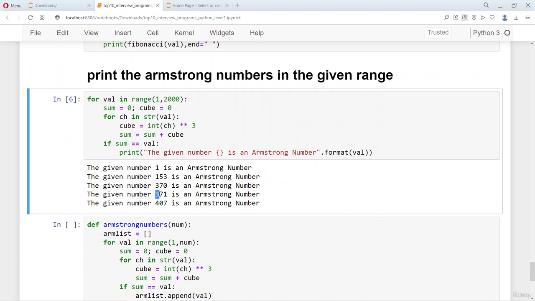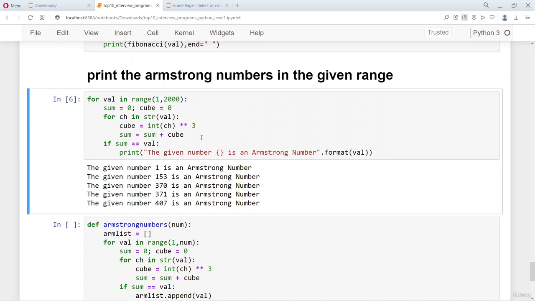The cube of 3 is 27. 27 plus cube of 7, which is 343, gives 370. 370 plus cube of 1, which is 1. So adding all three, we get 371. And similarly, we'll see that 407 is an Armstrong number, which is 343 plus cube of 4, which is 64. 343 plus 64 is 407. Cube of 0 is 0, so nothing adds to it. So these are some of the Armstrong numbers till 2000.